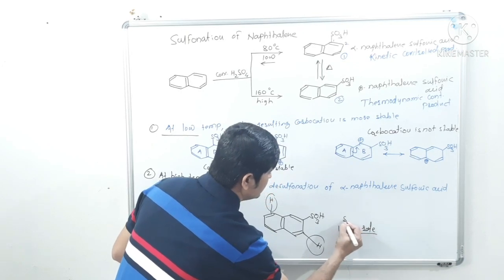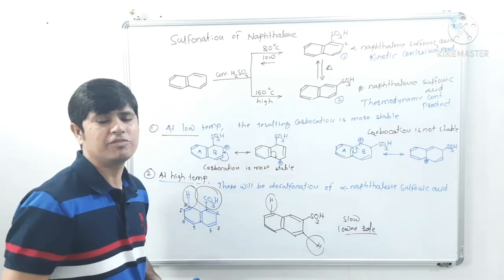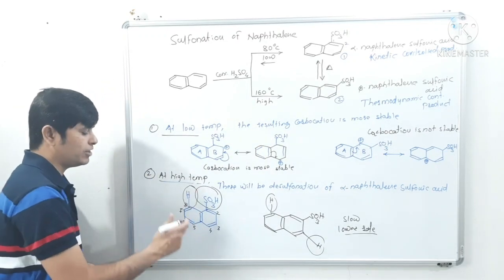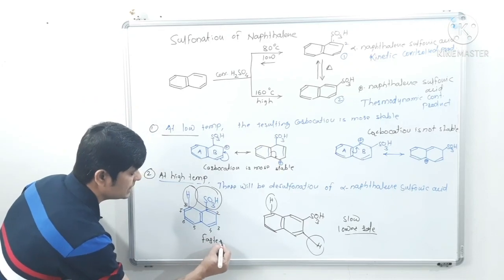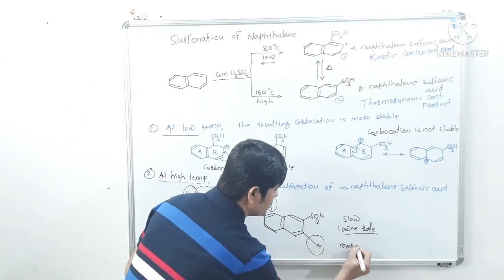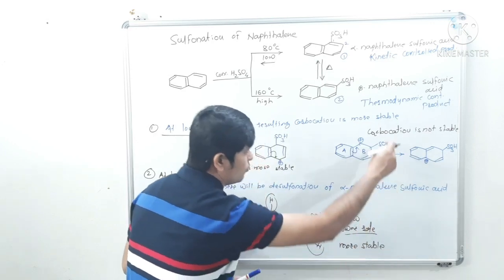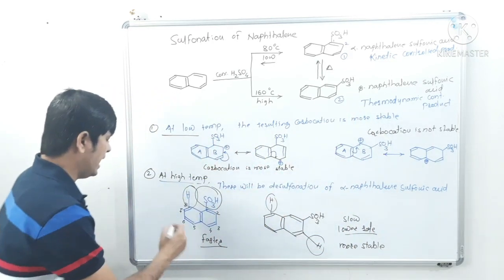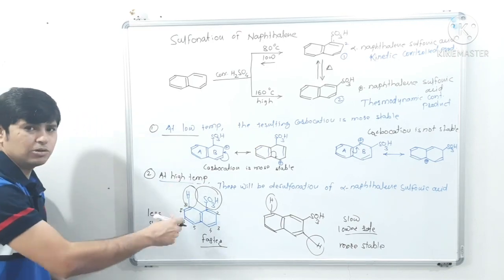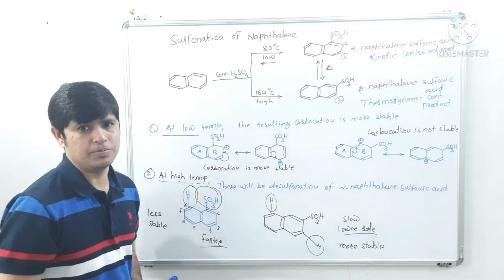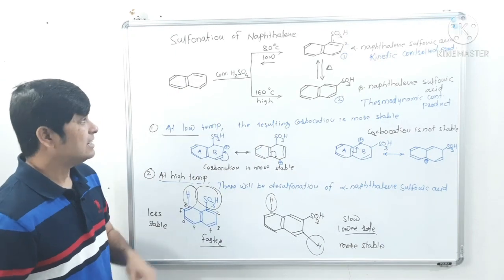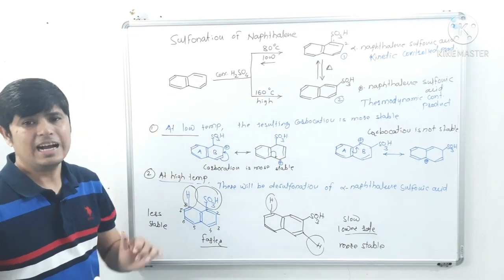That is, you can say the reaction is slow. Formation of naphthalene 2 sulfonic acid is slower, while formation of naphthalene 1 sulfonic acid is faster. Hence it is kinetic control. The 2 sulfonic acid is slower and more stable, hence we say it is thermodynamically controlled, while the 1 sulfonic acid is less stable. It undergoes desulfonation while the other resists desulfonation. So this is sulfonation of naphthalene at low temperature and at high temperature.